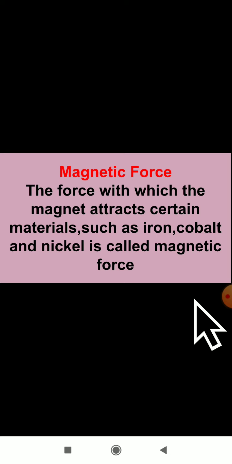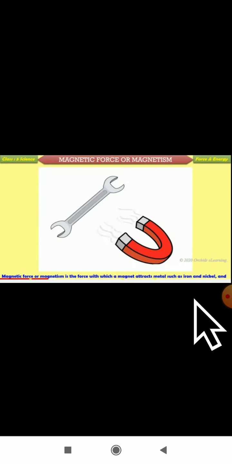Next we will study about the magnetic force. As I have already told you, you have played with magnets which you like the most, correct? But do you know what causes magnets to attract small pieces of iron? Yes, dear students, as you all have played with magnets. You all have seen magnets. Why, when you take a magnet near iron materials, does it get attracted? Have you observed? It is the magnetic force.